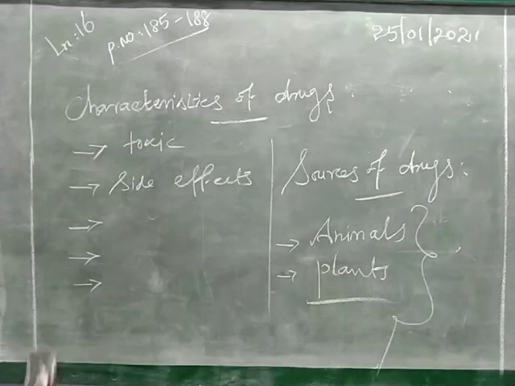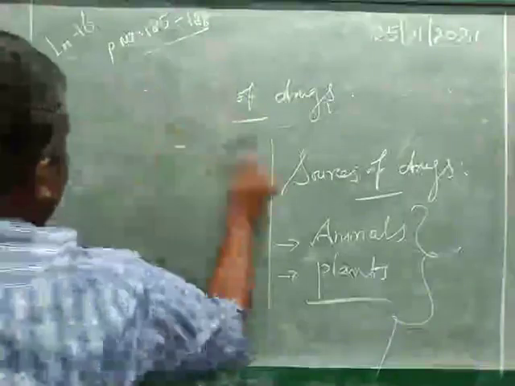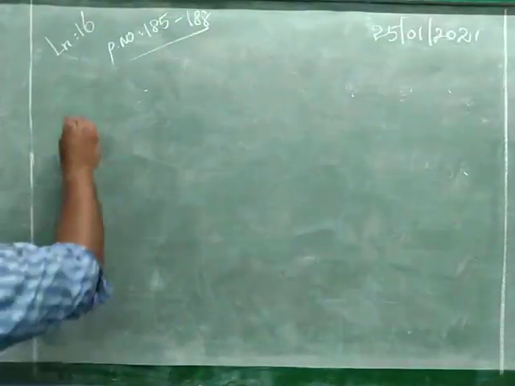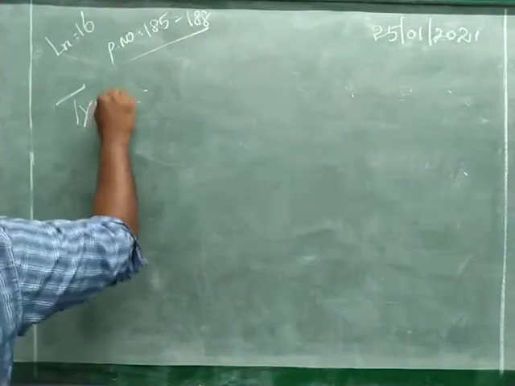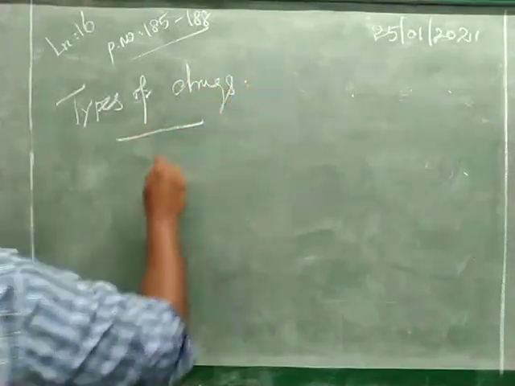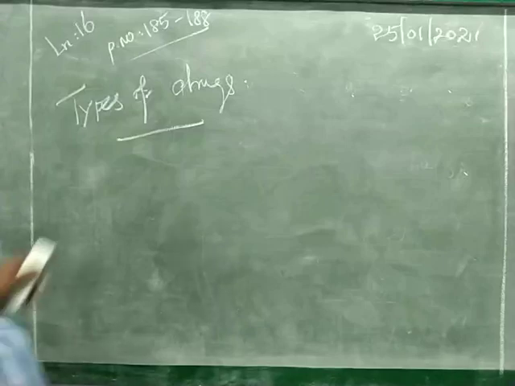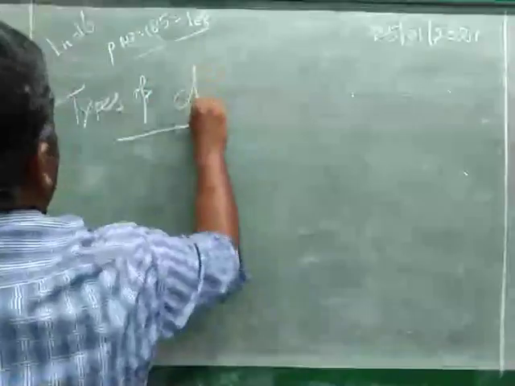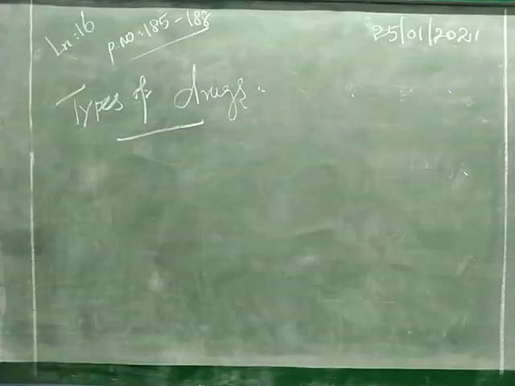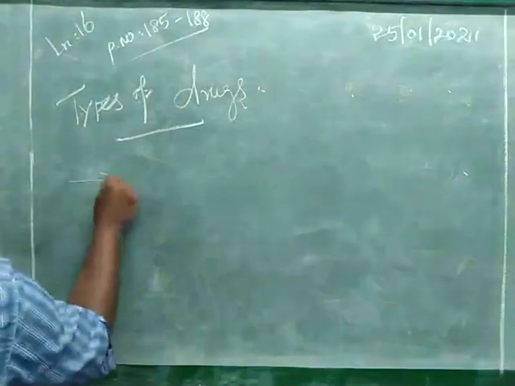Next one, types of drugs. There are two types of drugs. One is the drugs that are used to treat and cure any specific disease.